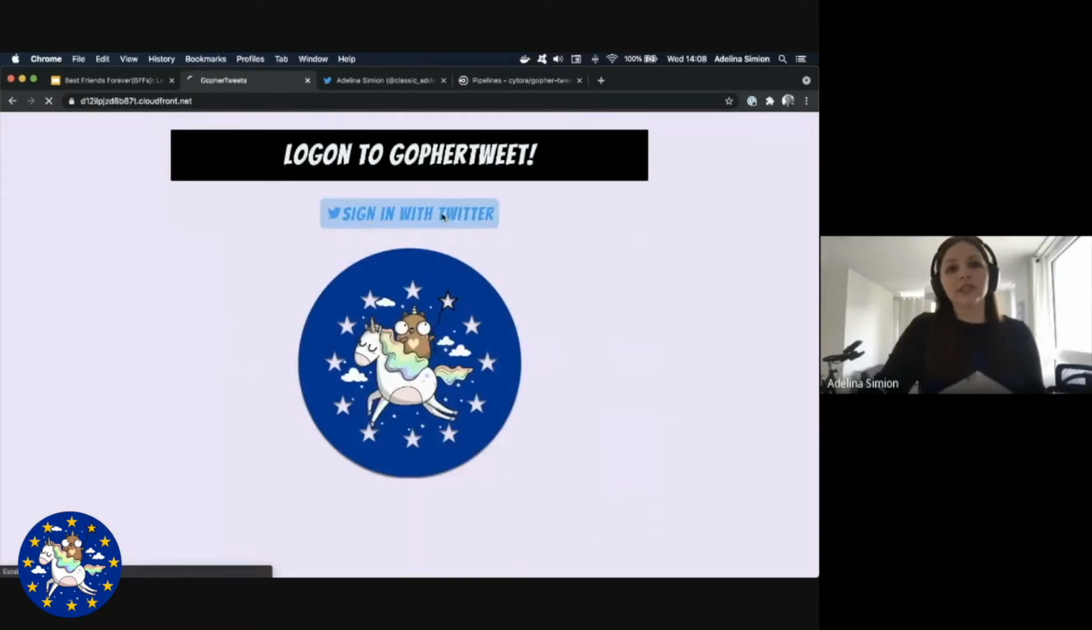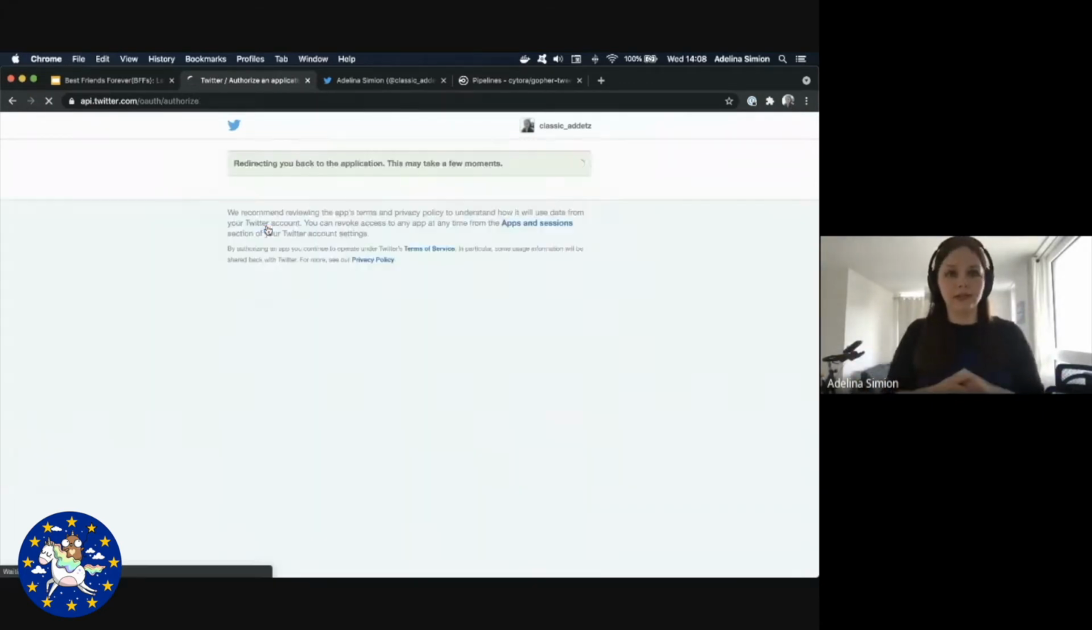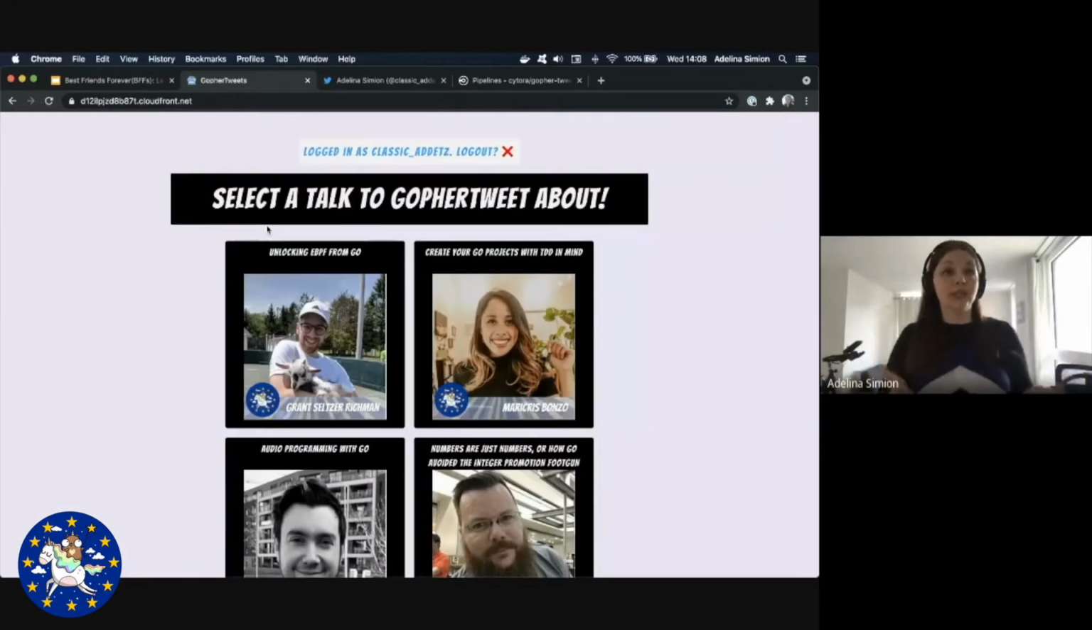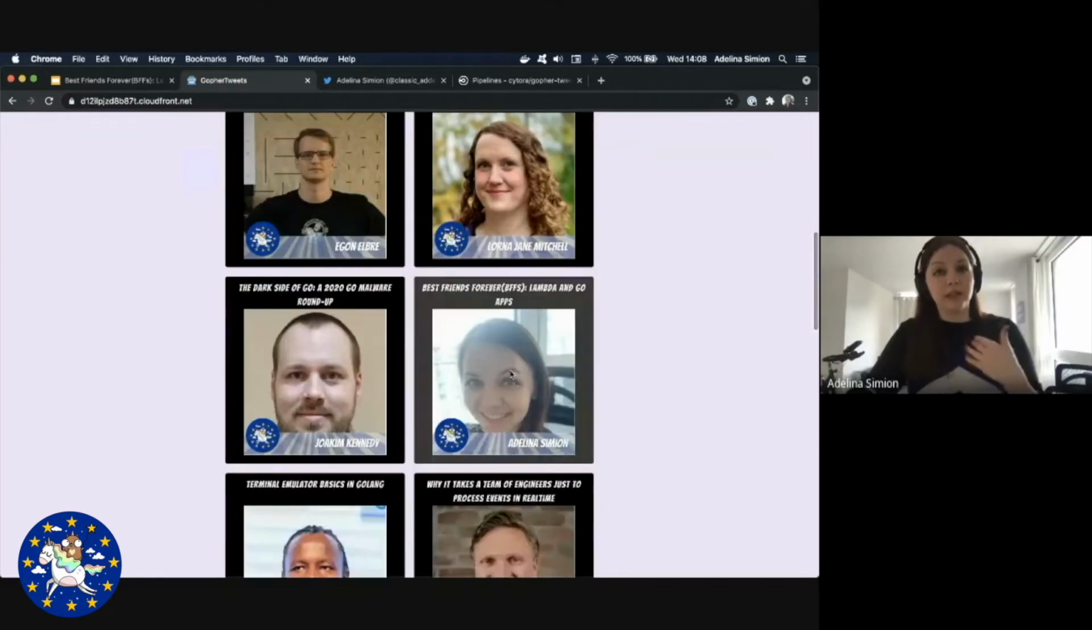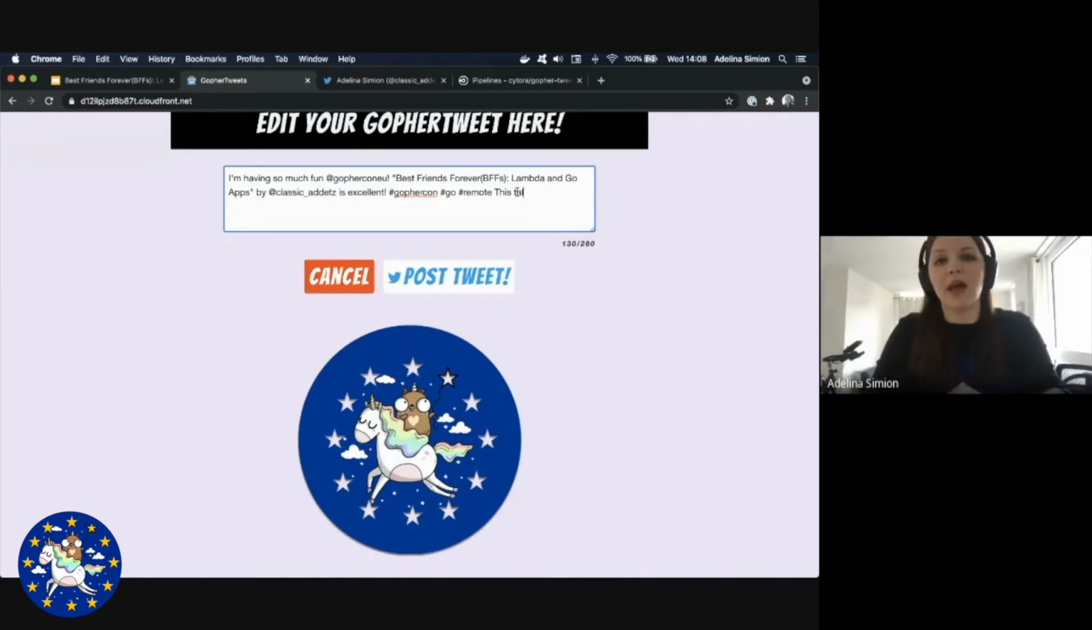So I will first sign into Twitter, and we need to allow authorized Gopher Tweets access to our account. So I'll click authorize. This brings me to the logged in screen that you saw before. All the speakers that have opted in for the speaker spotlights are on this list, and we have taken their photos from the GopherCon Twitter account. So I'm going to tag myself, to choose myself, and tweet about the talk. And I'm going to say, this talk is happening now.